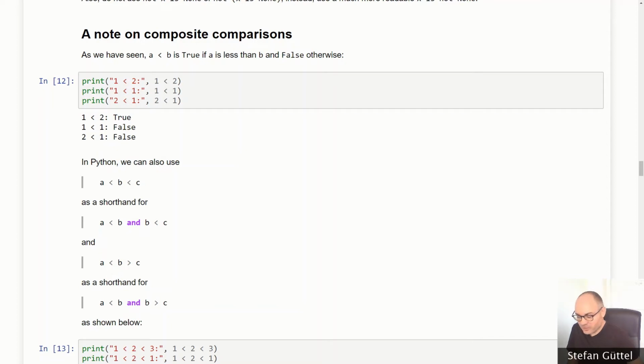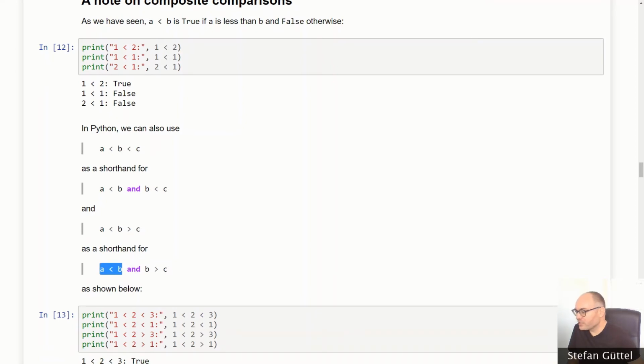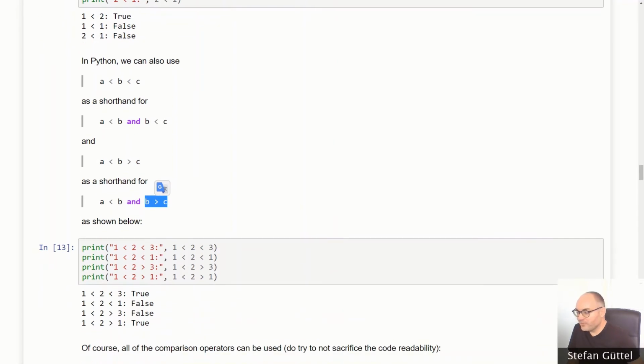Now it is also possible to combine these comparison operators into single expressions, which are called composite comparisons. You can type A < B < C, and this will be a shorthand for A is less than B and B is less than C. Or you could type A < B > C, which is a shorthand for A is less than B and B is greater than C. And these will evaluate again to true and false.